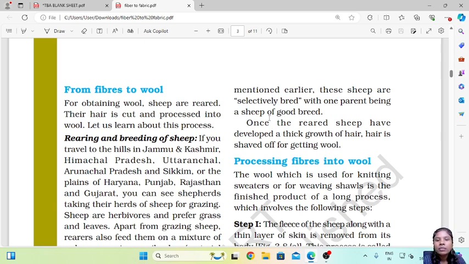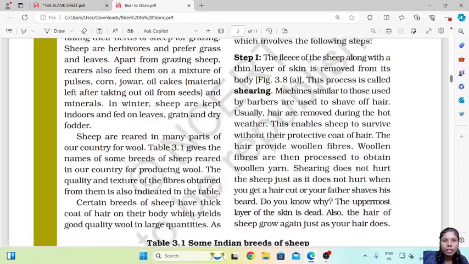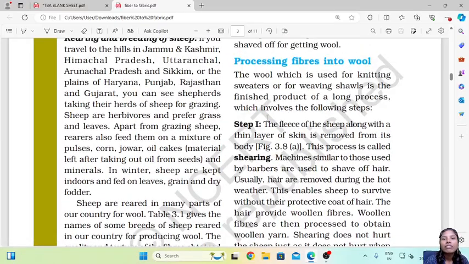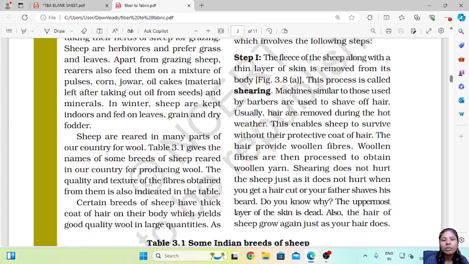Then once the hair they want is achieved, they shave it off to get the wool. Now let's see how these fibers are processed to form the wool. The wool which is used for knitting sweaters or for weaving shawls is the finished product of a long process which involves the following steps.